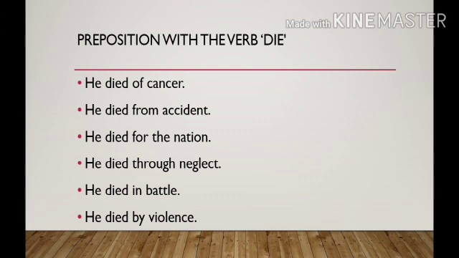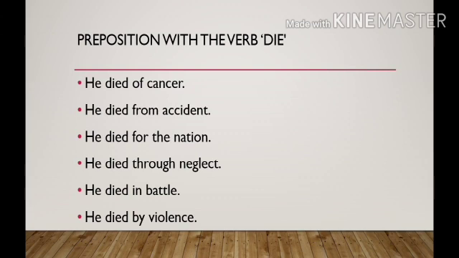Now first try to understand what is important. He died of cancer. If the verb here is died and the sentence indicates a disease, cancer, typhoid, TB, then the preposition of is most important. It is suitable for the sentence. He died of cancer. Second, he died from an accident. It does not indicate a disease.